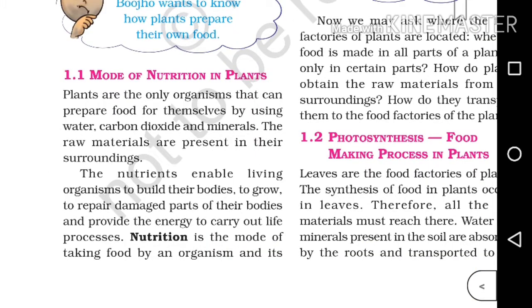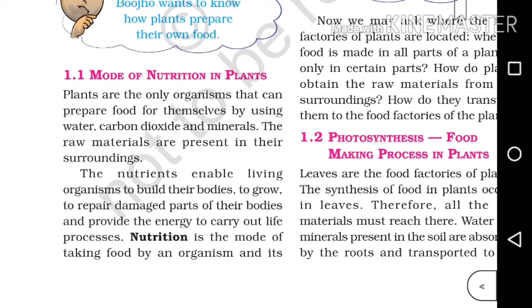Actually, this paragraph is very important. So many questions can be asked from it. First question is, why nutrients are essential for living organisms? Got it? Okay, I will repeat once again. Why nutrients are essential for living organisms? The answer is the first sentence of the para. So mark it down. Got it? Okay, I will read the sentence again.